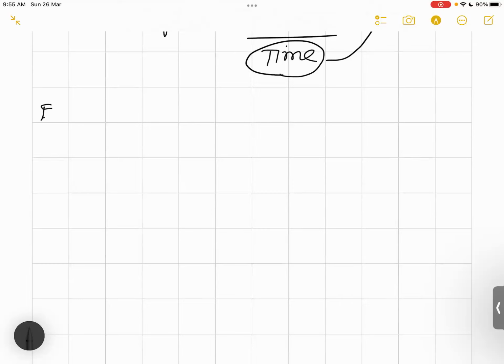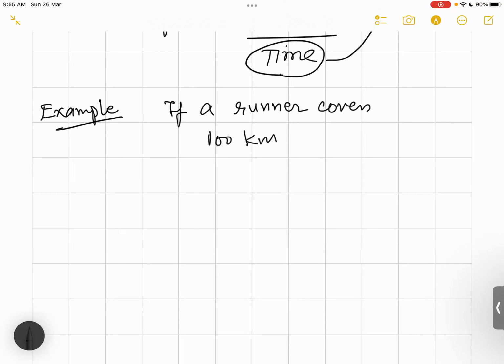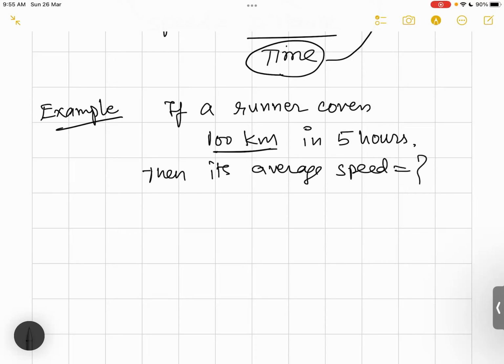Let us say for an example of this particular average speed, suppose a runner or an athlete covers 100 kilometer, the path length is 100 kilometer, and he covers this distance in 5 hours, then its average speed would be equal to what?